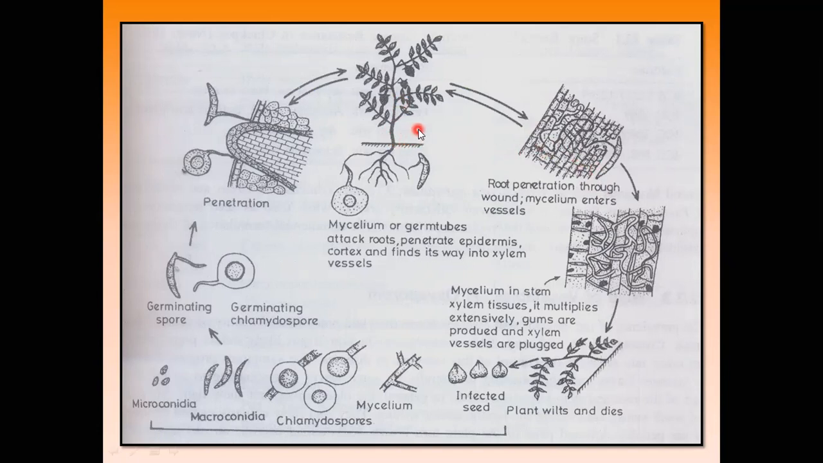or soil, which is transported from one place to another. In this way the disease cycle of the wilt pathogen is completed.